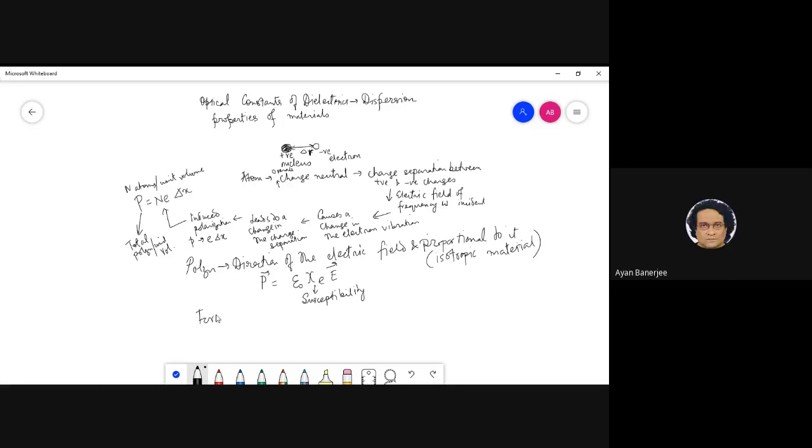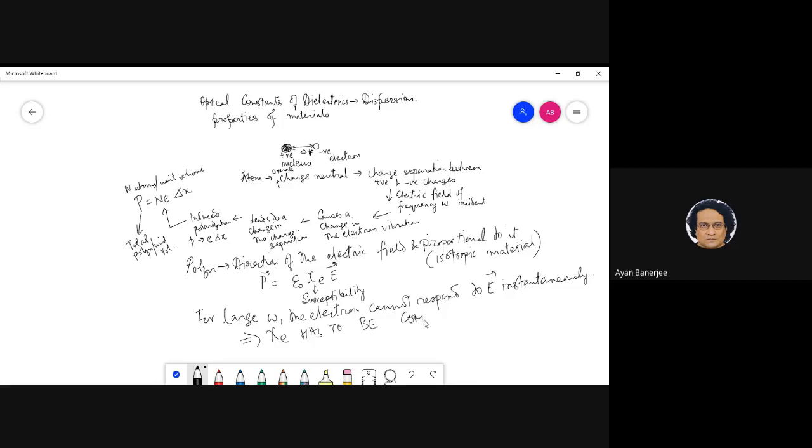So what Anubhav is saying is that for large omega, the electron will never be able to respond to the electric field E instantaneously, which essentially means that chi E has to be